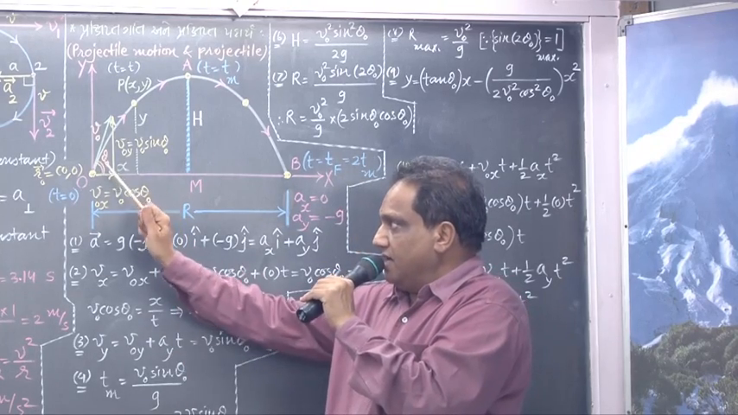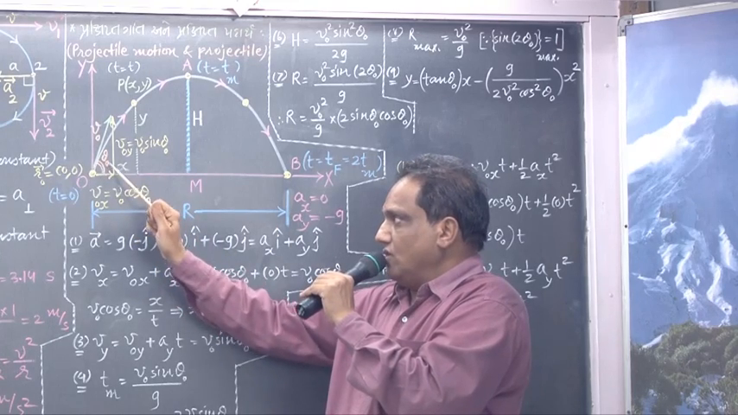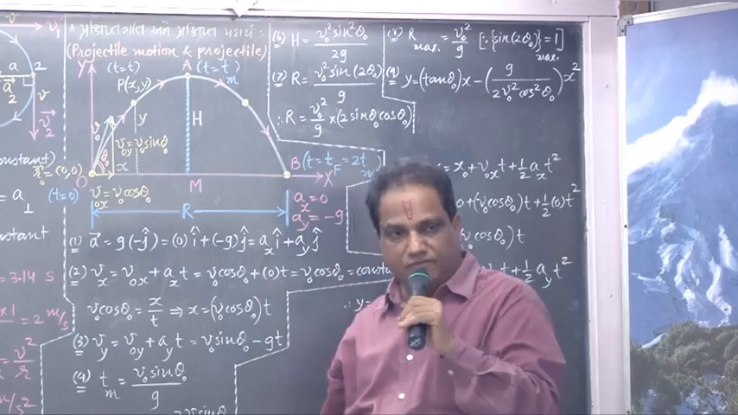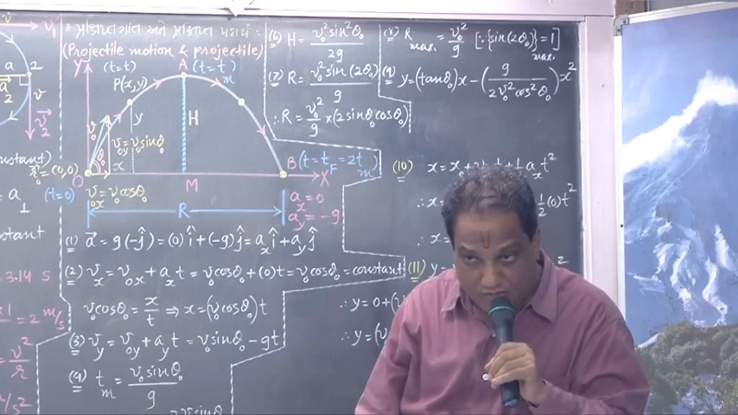Angle made by initial velocity with the horizontal is called angle of projection. Angle of projection is shown by symbol theta 0.